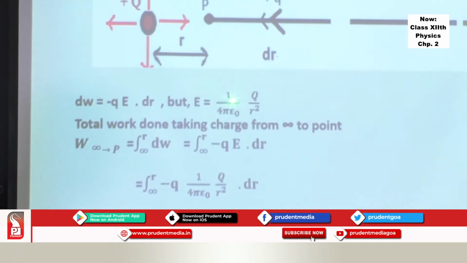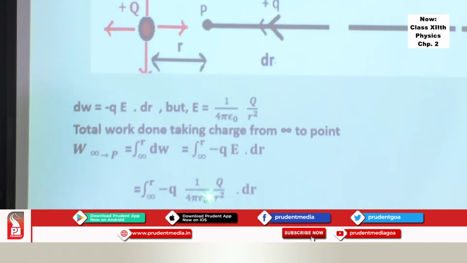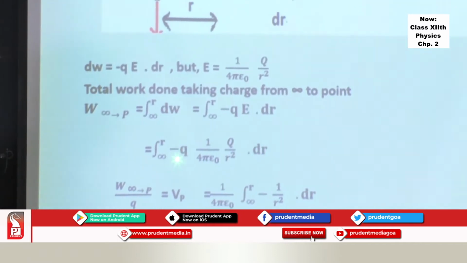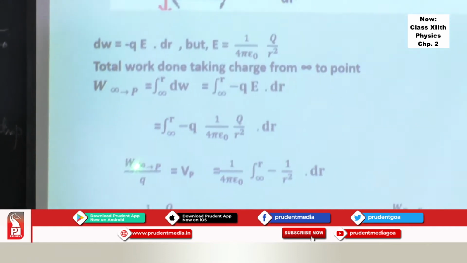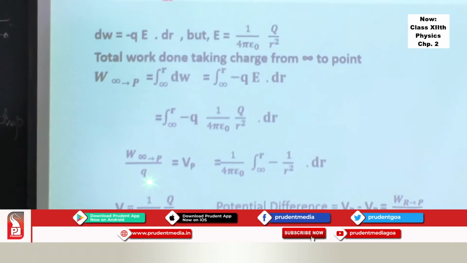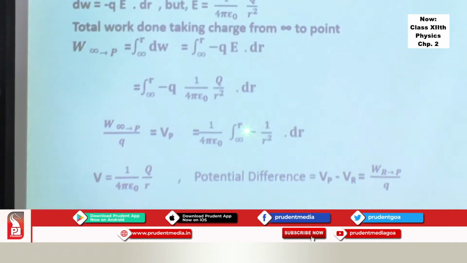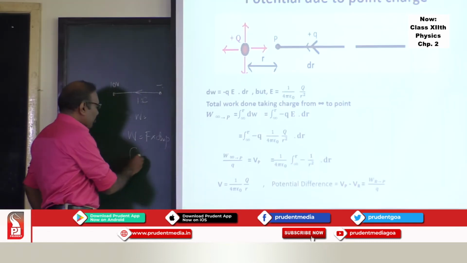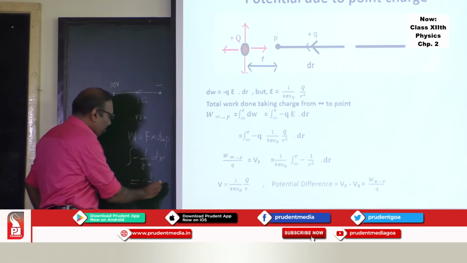Substitute the value of E here, and you will get minus q times 1 upon 4 pi epsilon 0 q upon r square dr. If you take the q out, you can take it down, making it W infinity P upon q, which is the potential at a point, and solve this integral. This integral is nothing but the integral of minus 1 by r square dr, which turns out to be 1 by r.